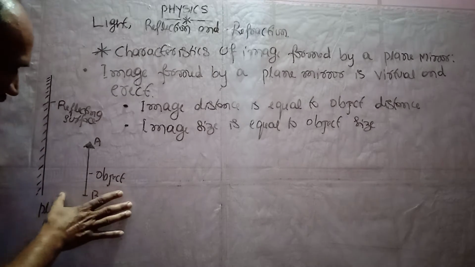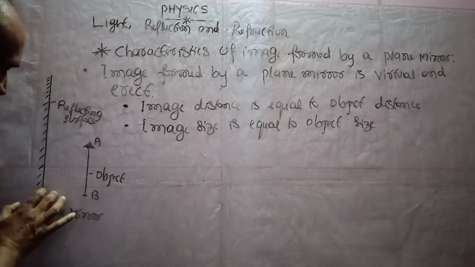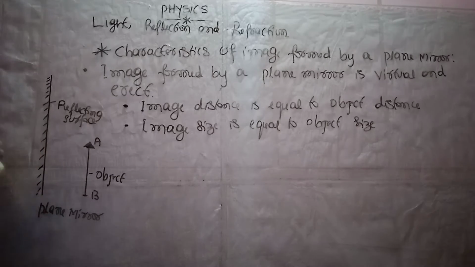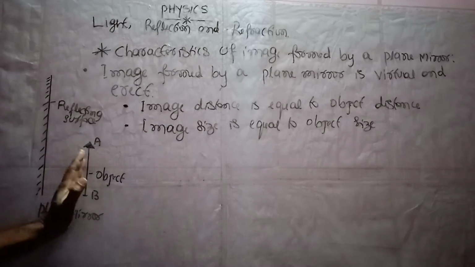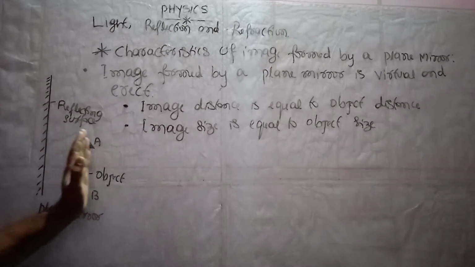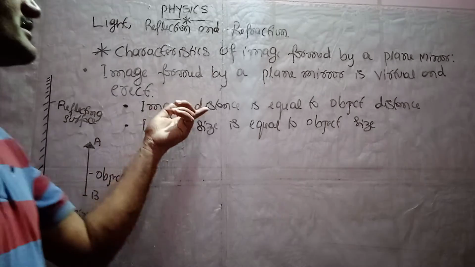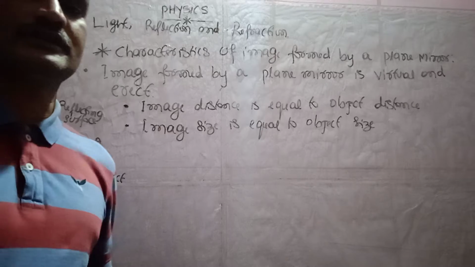If you take the object far away, the image will also go backside, not truly backside, but it will form here. So we feel that the image is also going backside. That is, image distance is equal to object distance.